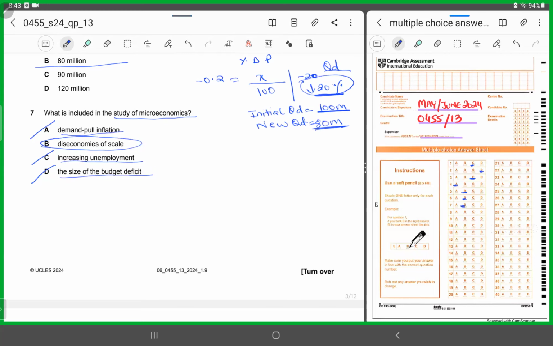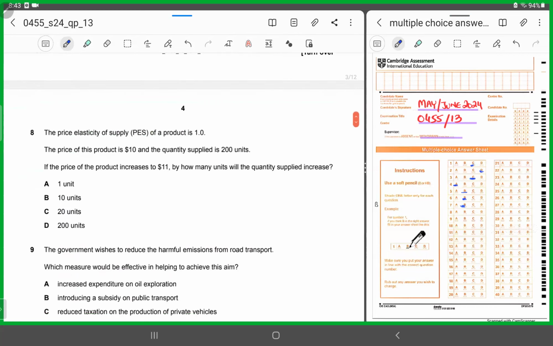Easy, right? Number 8. Number 8 talks about the price elasticity of supply of a product is 1.0. This means it's unit elastic, right? Now they say the price of the product is $10 and the quantity supplied is 200 units. If the price of the product increases to $11, how many units will the quantity supplied increase?